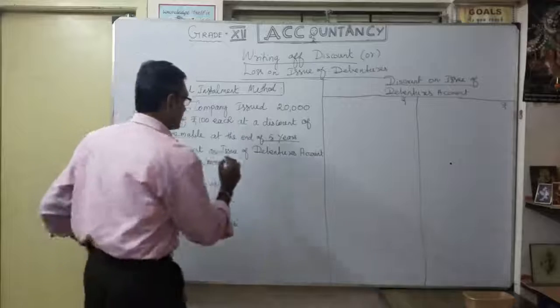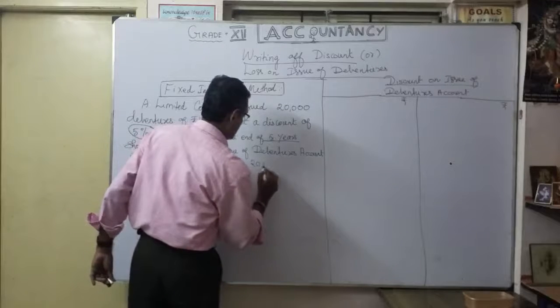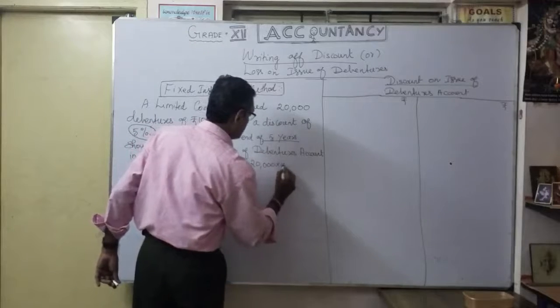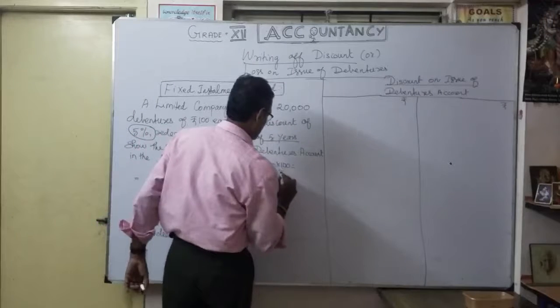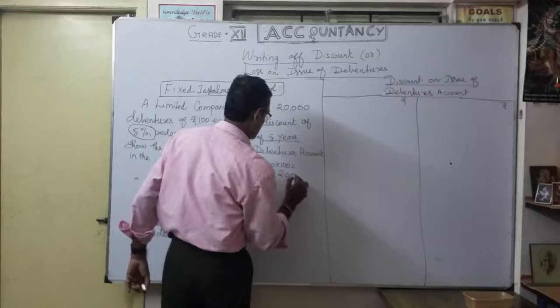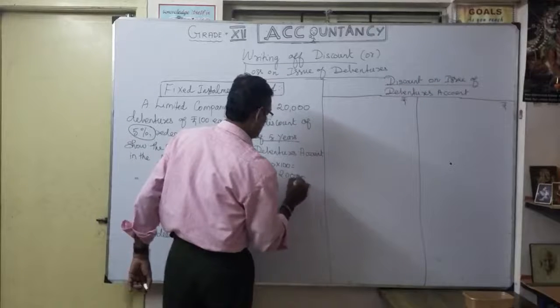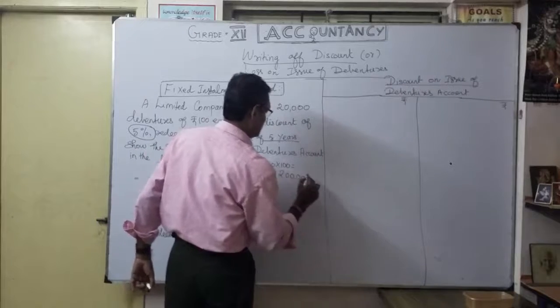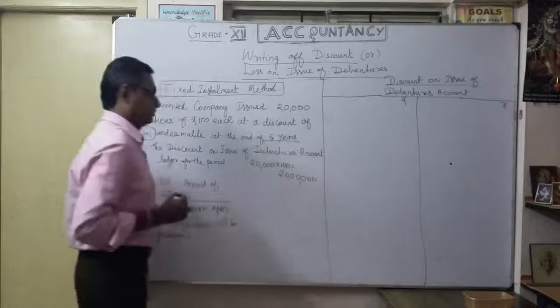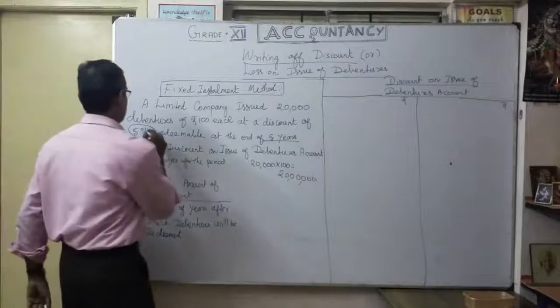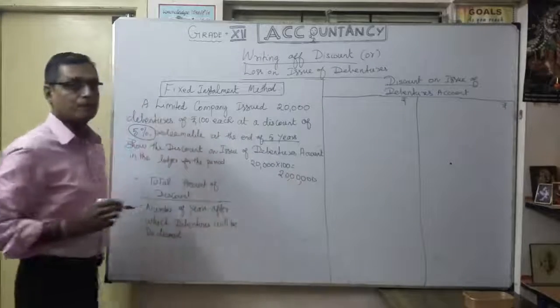See here, first, 20,000 debentures, they are supposed to receive how much? 20,000 into 100, that means 20 lakhs. But what happened? They are issuing at a 5% discount.